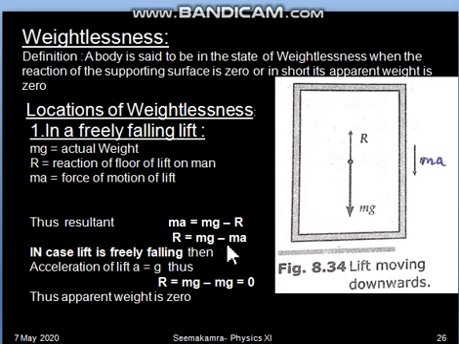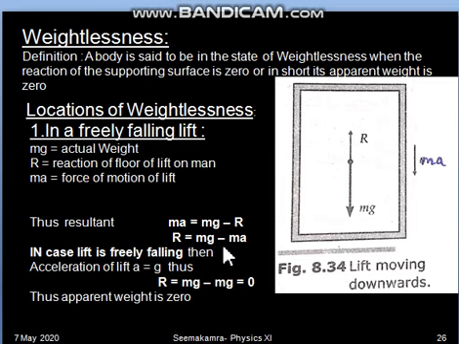Thus you can notice one thing: the actual weight of the person was mg, but the weight he is experiencing in the moving lift is mg minus ma, that means reduced weight. That's why whenever a lift is moving downwards, we feel a little decrement in the weight, we feel lighter.